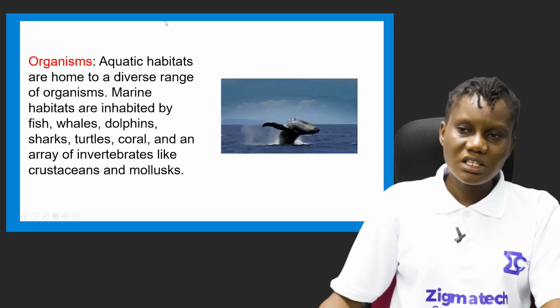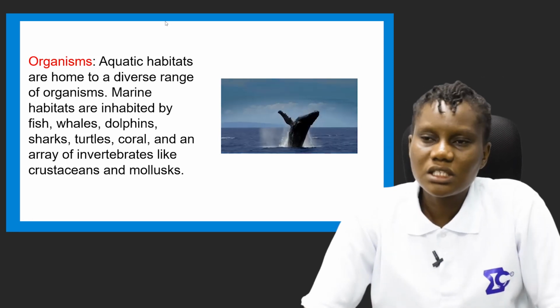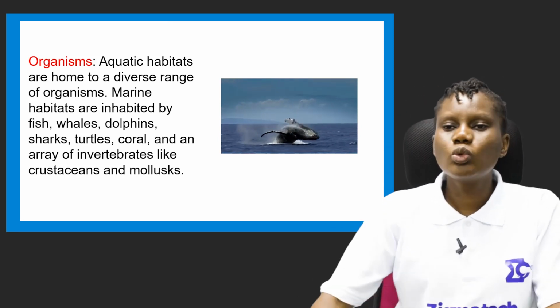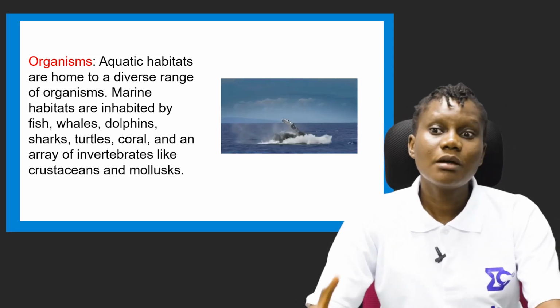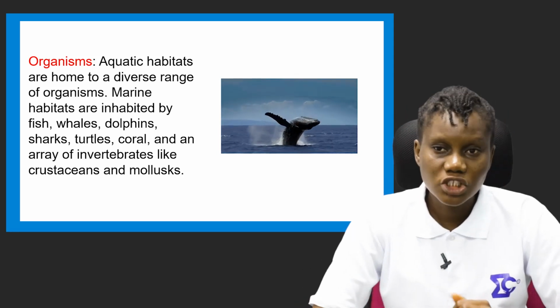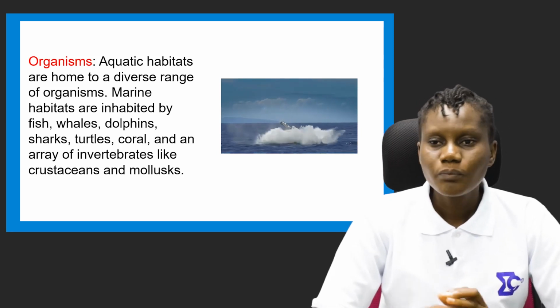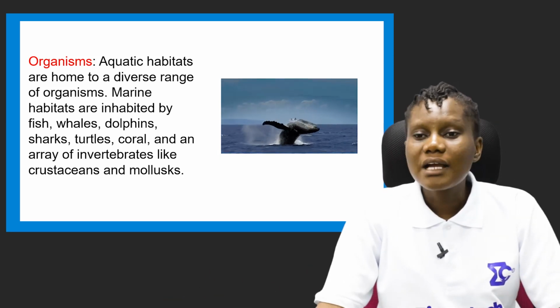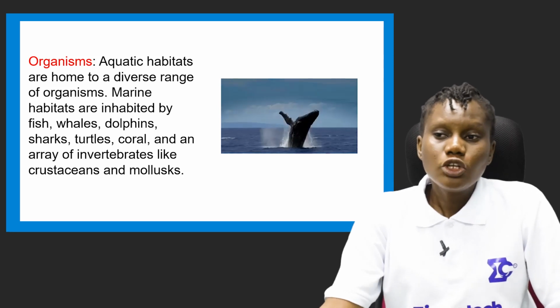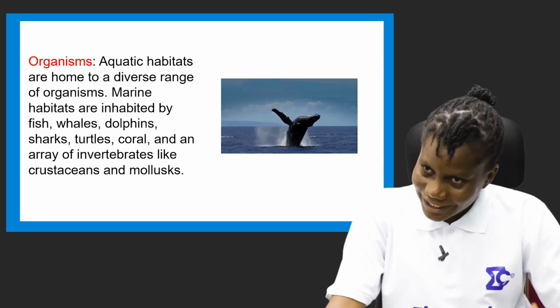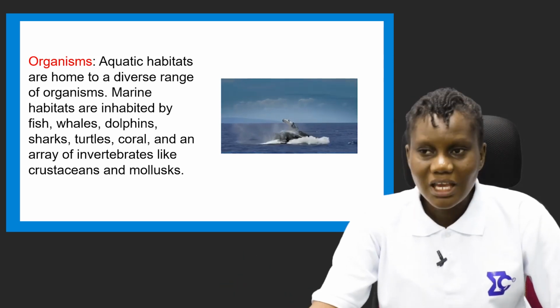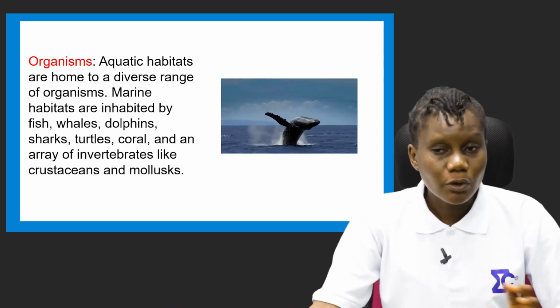So what type of organisms live in this habitat? Aquatic habitats are home to a diverse range of organisms. You can find fish in marine habitats, whales, dolphins, sharks, turtles, coral. When we're talking about organisms, once again, we are not just talking about animals, we're talking about plants, animals, and some bacteria and other microorganisms.